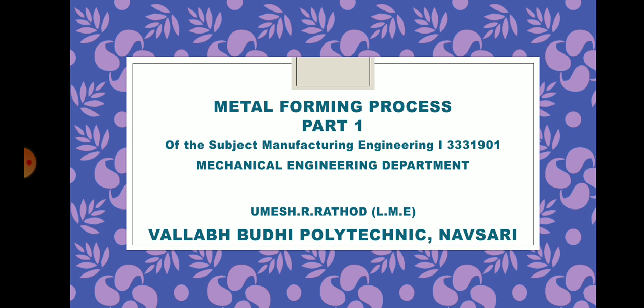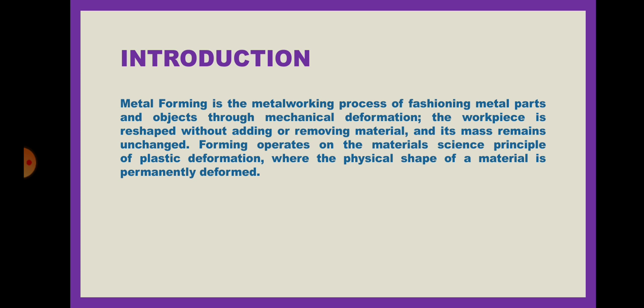Metal forming process. The process of changing the shape of the material by heating or working in a cold state is said to be metal forming, but let's look at it in a somewhat different way. Let's start with the introduction. Metal forming is the metal working process of fashioning metal parts. Fashioning means changing its shape and objects through mechanical deformation. So deformation changes shape.